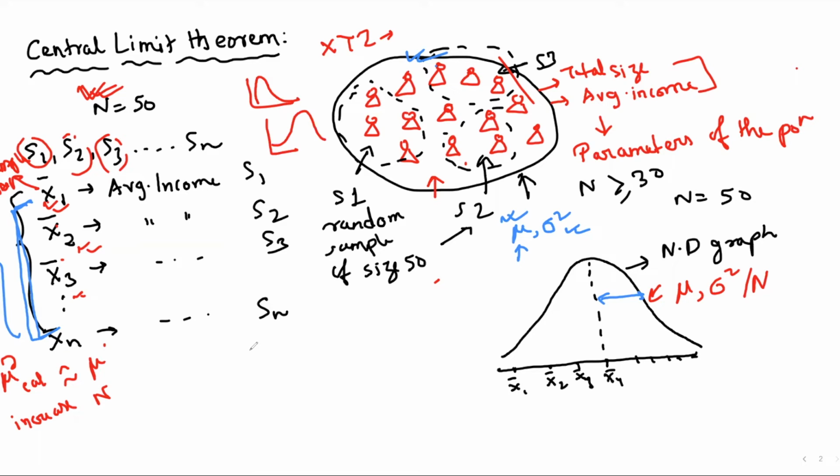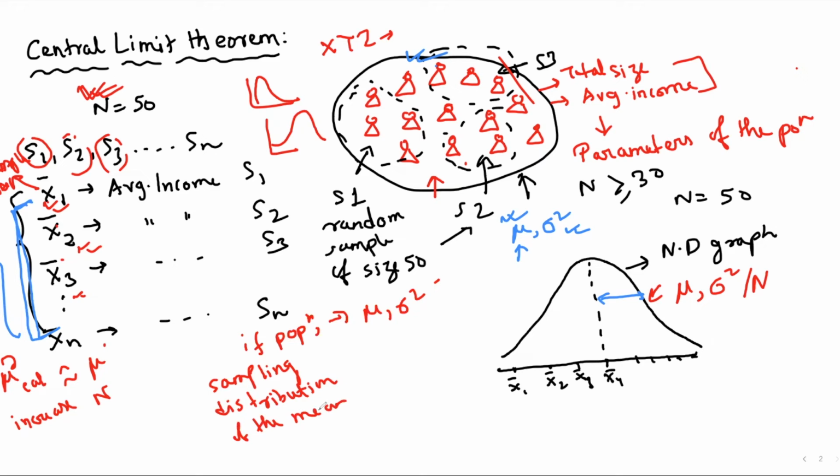So the formula actually is, if the population is defined as mu and sigma squared, these are the parameters of the population, then the central limit theorem says that the sampling distribution of the mean, these are the samples, right, and the mean of the samples, will be equal, or approximately equal, to mu.